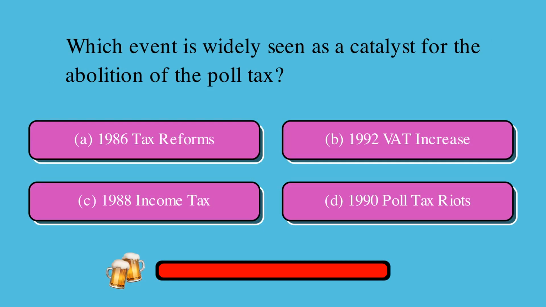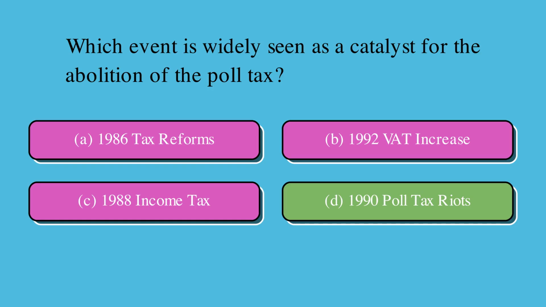Which event is widely seen as a catalyst for the abolition of the poll tax? Is it A, 1986 tax reforms, B, 1992 VAT increase, C, 1988 income tax, or D, 1990 poll tax riots? The correct answer is D, 1990 poll tax riots.